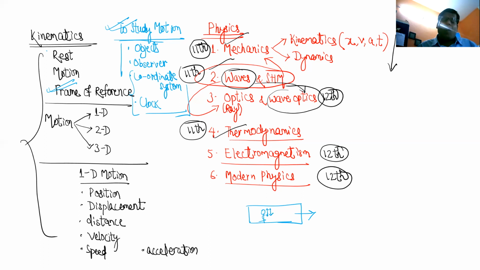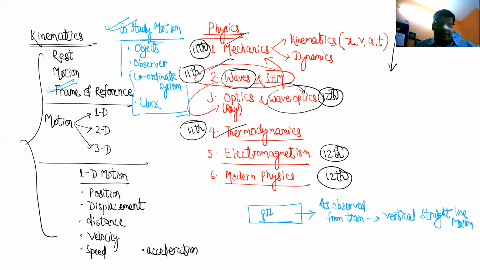So what do you feel about the motion of the ball? You feel its motion is straight line motion, vertical motion, isn't it? Yes, sir. The ball is going up and coming down, so it is vertical straight line motion. So as observed from train, it is vertical straight line motion.